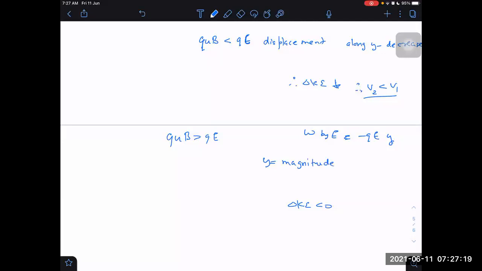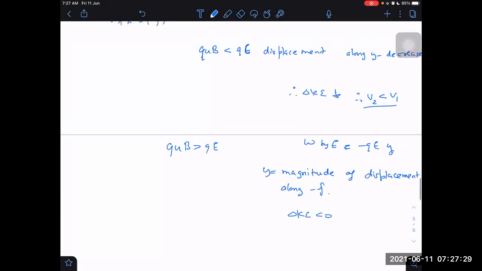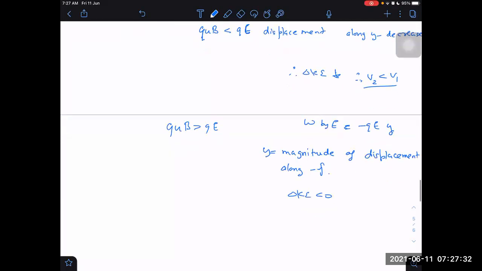Magnitude of displacement along minus j cap. Okay, so understood this one. Kinetic energy will become negative. Change in kinetic energy becomes negative, or final velocity will become less than u. This is the conclusion.